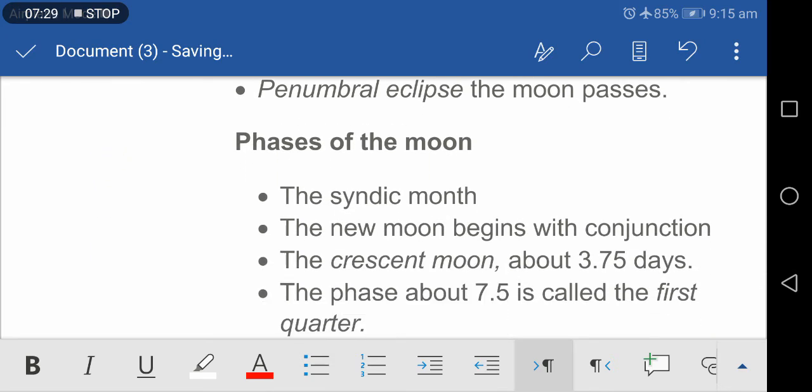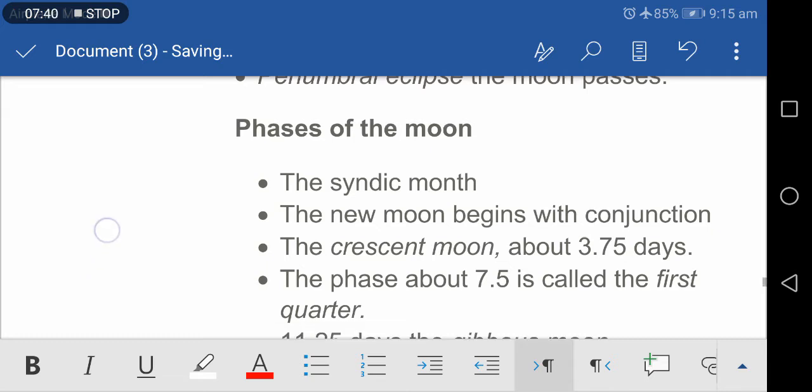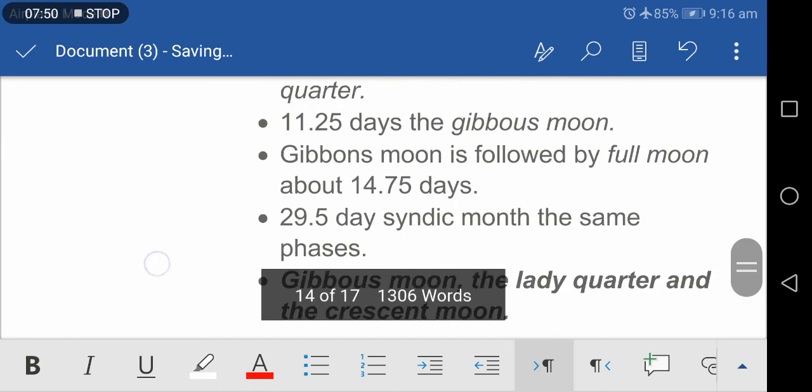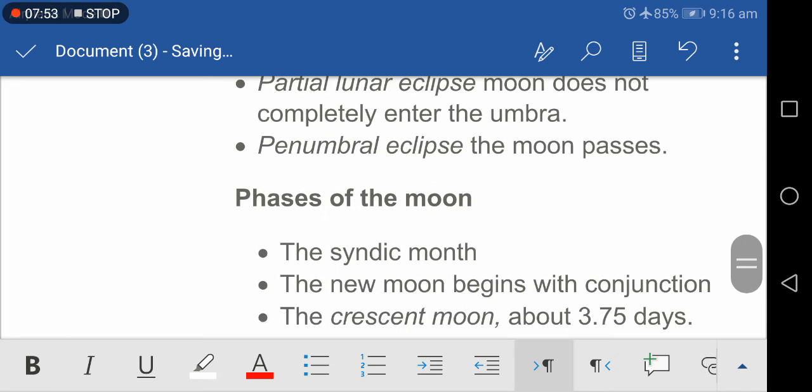Just now I saw that when a reddish cover appears on the moon, it's a lunar eclipse. So it is called the penumbra. So penumbral eclipse: the moon passes through the penumbra of the shadow of the earth. And the next one is phases of the moon.